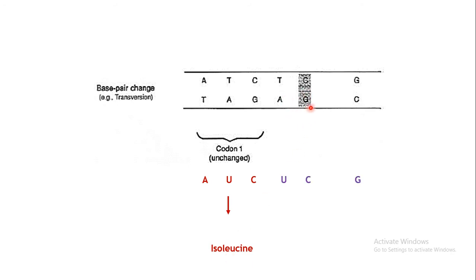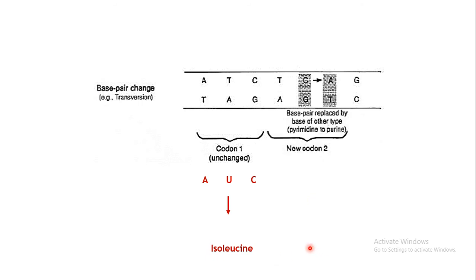Whereas in the further sequence, this forms the second codon, right? A will code for U, G will code for C, and C will code for G on the mRNA. So the next sequence on the mRNA will be U, C and G. So this will code for serine. So this is a strand of mRNA which is formed from this template strand of the DNA. As per this sequence, particular amino acids will be coded. First will be isoleucine, and the next amino acid attached will be serine.